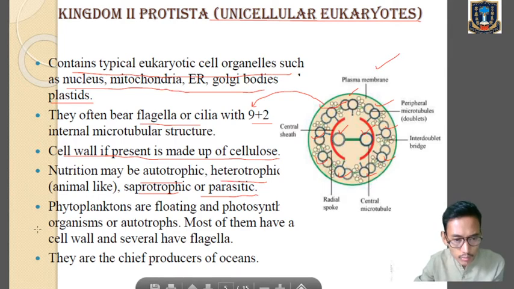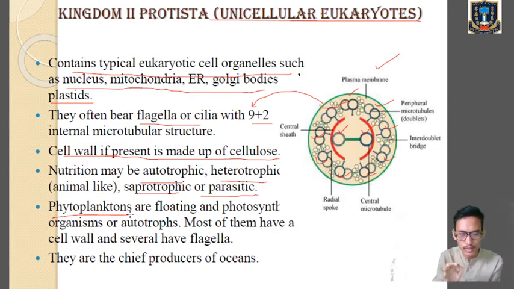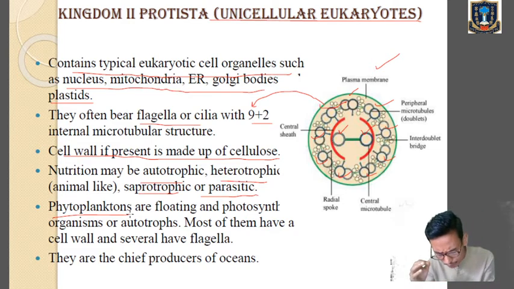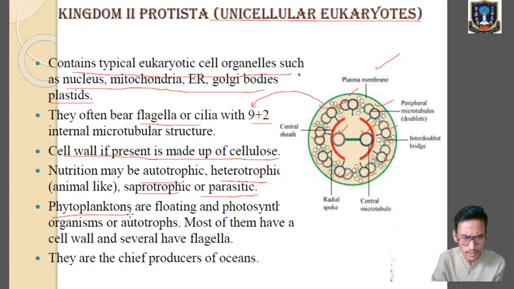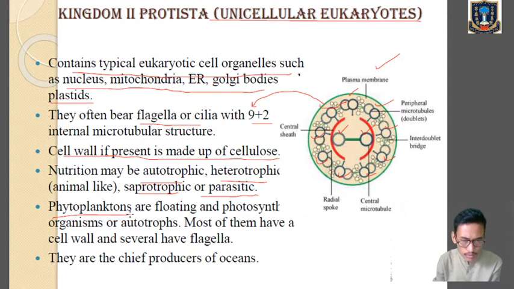Okay. Next one, phytoplankton. Now, what are phytoplanktons? They are the free floating organisms. You can say they are the organisms which are present on the surface of the water body. Phyto means plant. Clear? Planktons means the organisms which are present floating on the water body. Now, phytoplanktons are the photosynthetic organisms or the autotrophs, and most of them have cell wall and flagella, and they are the major producers of the oceans.